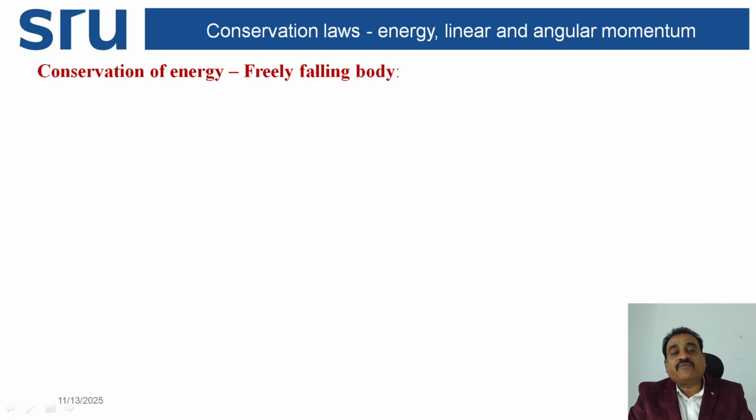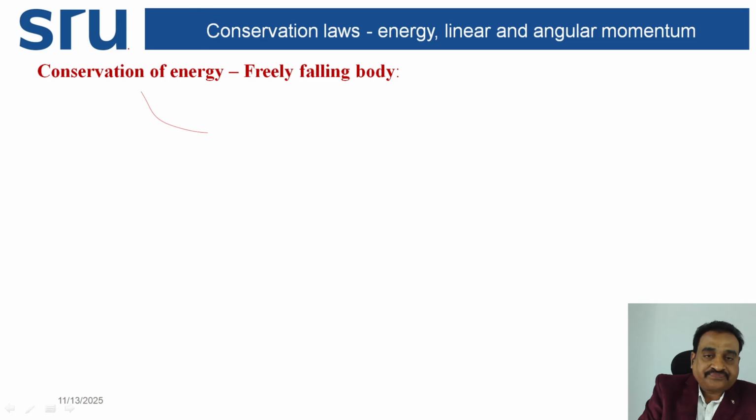So for conservation of energy, what is the example? That is a freely falling body. Consider a body of mass m. For example, this is the object.